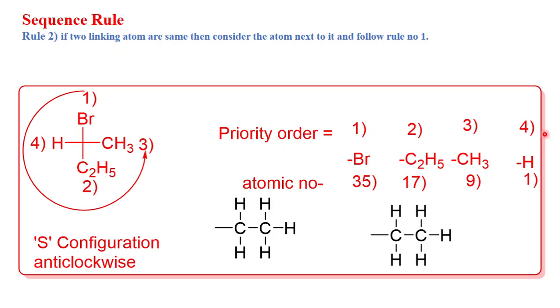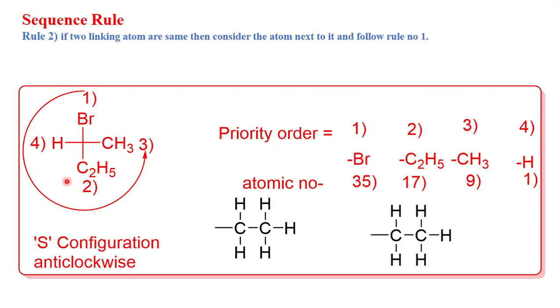Hydrogen will get fourth priority. So bromine, with atomic number 35, gets first priority, C2H5 gets second, CH3 gets third, and hydrogen gets fourth.